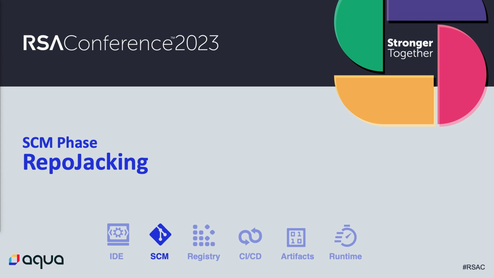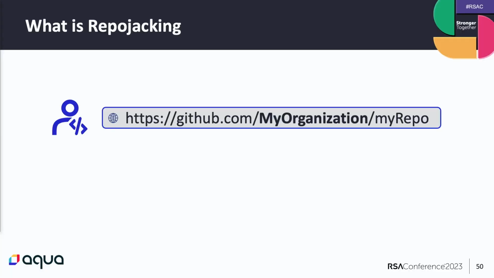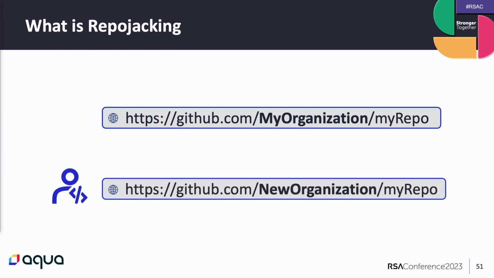We'll talk here about an attack in GitHub called repojacking. So first, what is repojacking? Let's start with an example. Assume you have an organization called My Organization, and within it a repository called My Repo. In order for a user to browse this repository, you need to browse the URL in front of you. Now the organization decided to change its name to New Organization. So the user will need to access the new URL instead.